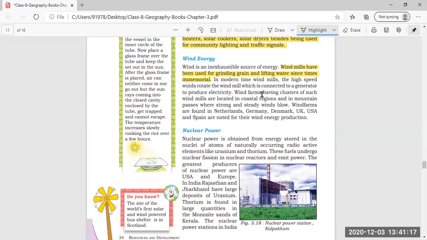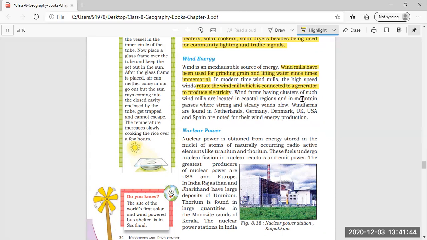Then in modern times also windmills are set up. The high speed winds rotate the windmill, which is connected to a generator to produce electricity. So previously wind energy was used in grinding grain or lifting water, and nowadays in modern times it is used to rotate the windmill connected to generate electricity.